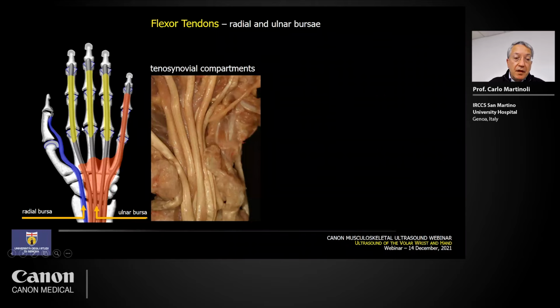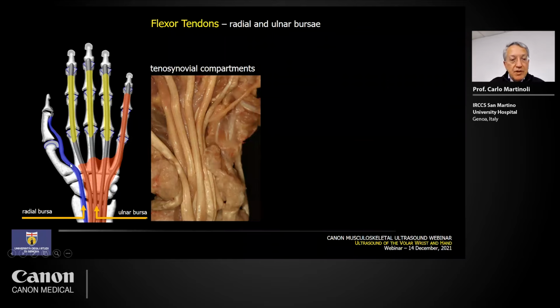Then in general, the tendons of the index, middle, and ring fingers are naked in the mid palm here, and they are invested again by a sheath distally, just before the level of the A1 pulley. Tendons may be reinvested by a tenosynovial sheath, and the tenosynovial sheath continues until the end.